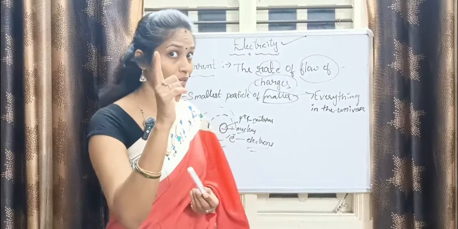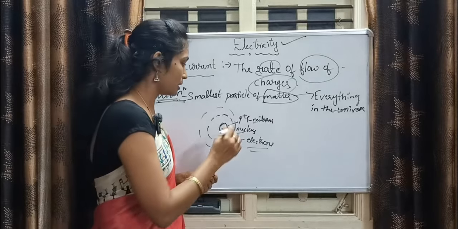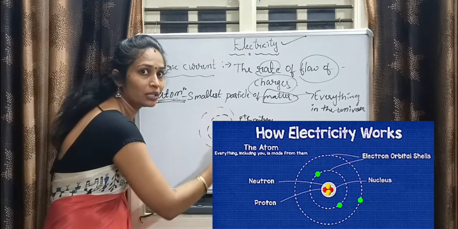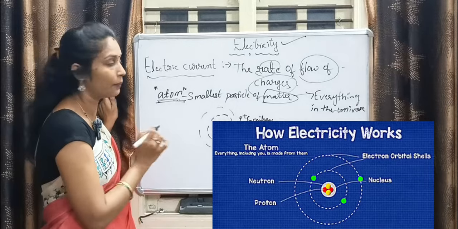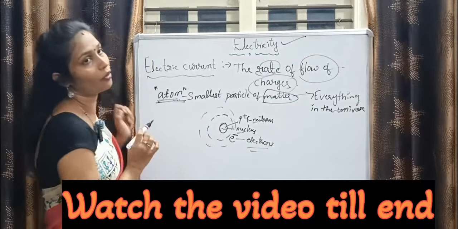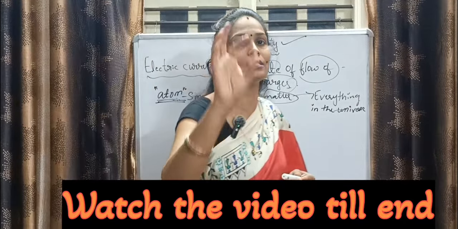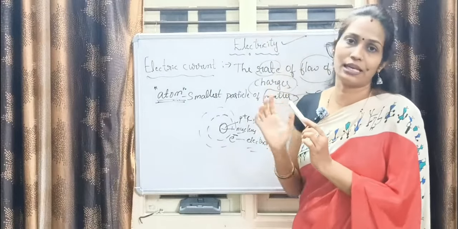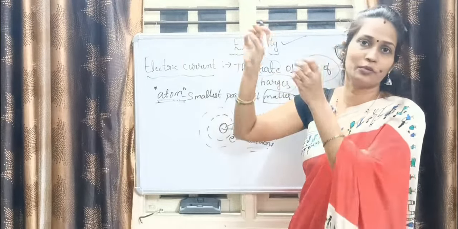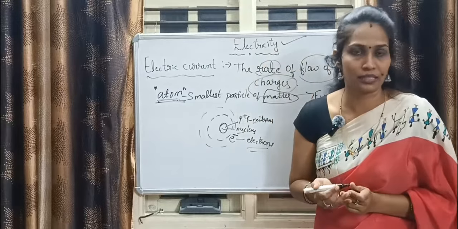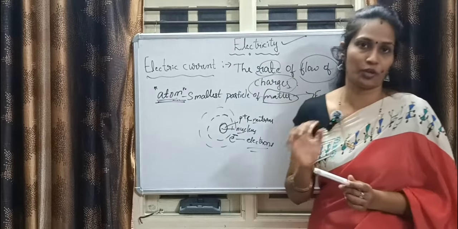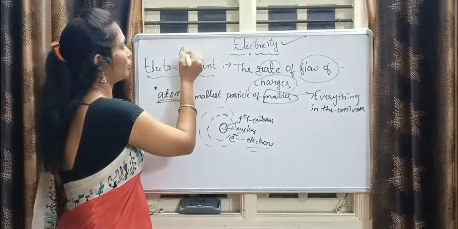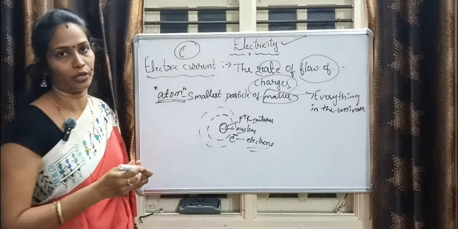And this is very important. Carefully go through this. Electrons are revolving around the nucleus. These electrons are very, very important for understanding the concepts in your electricity chapter. Actually, for the electricity chapter, electrons are very, very important.